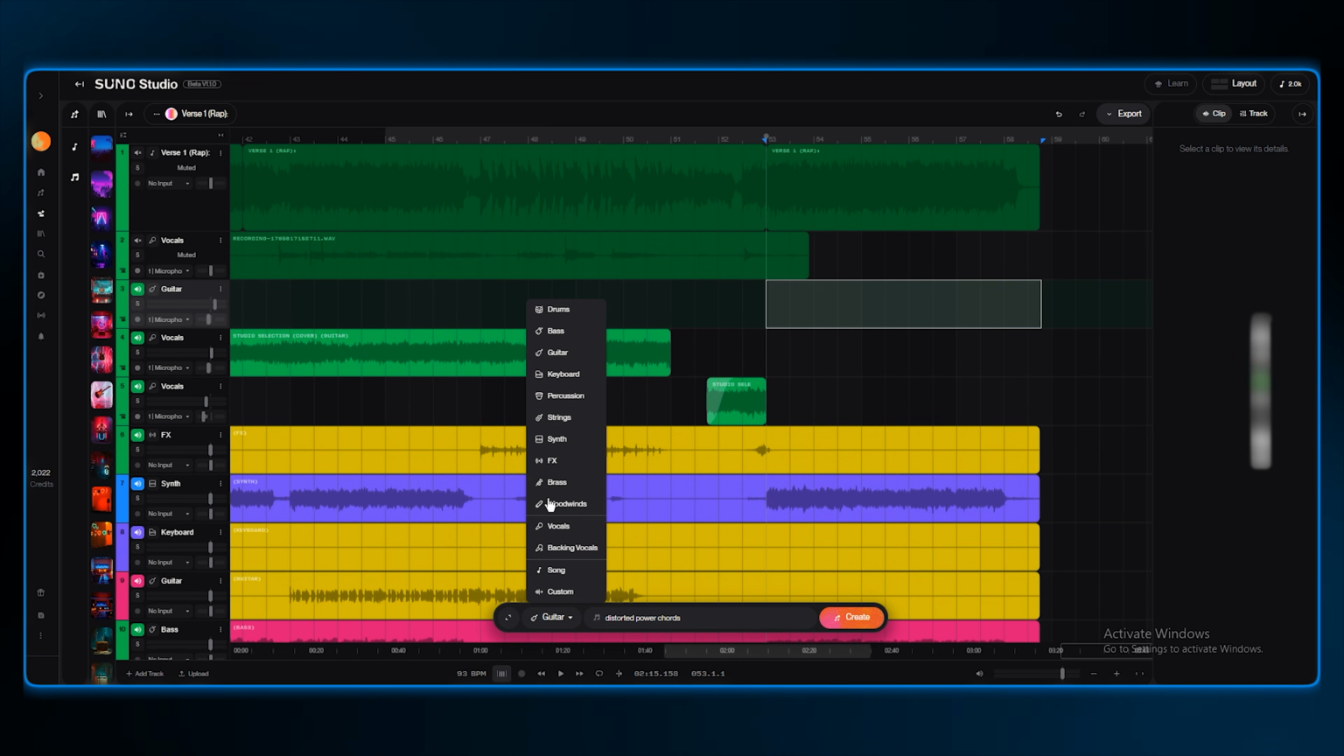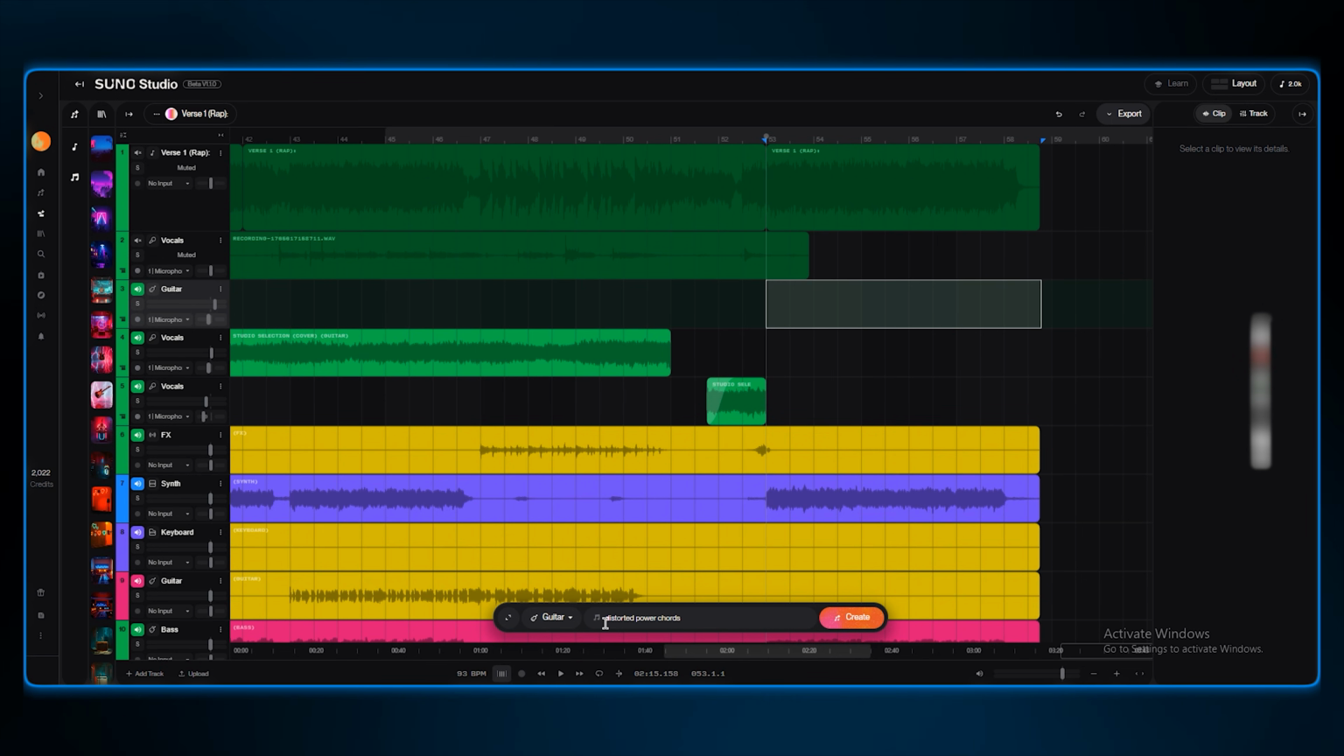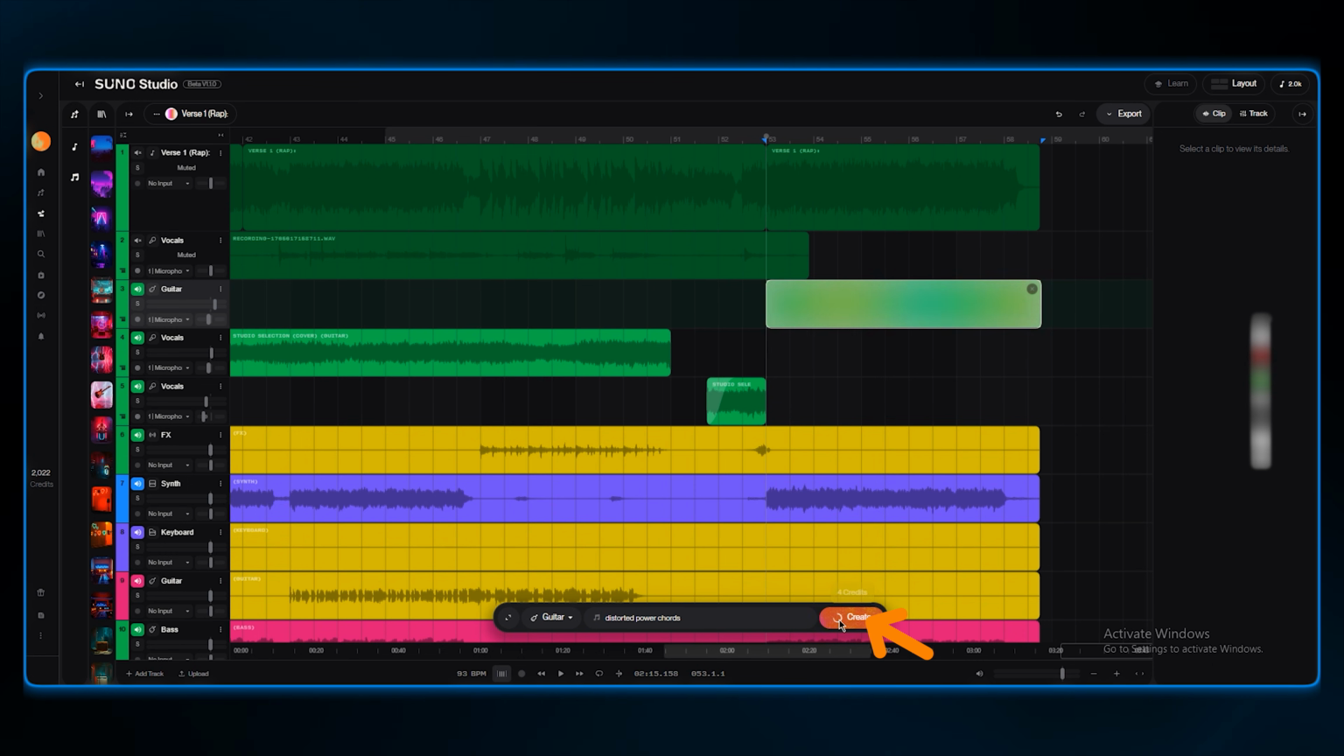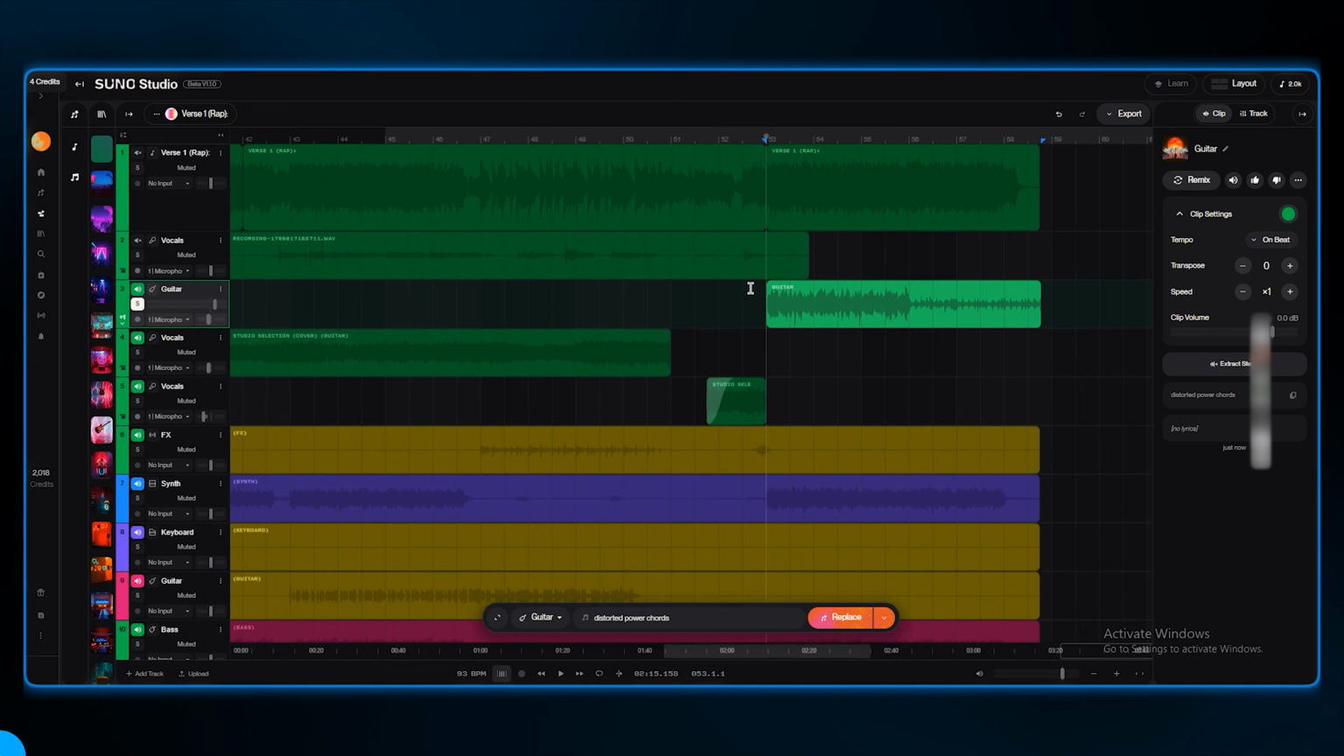I will select guitar as the instrument for the style. I'm typing distorted power chords. Highlight the relevant chorus timeline section and hit create. Okay, let's listen to what it made.